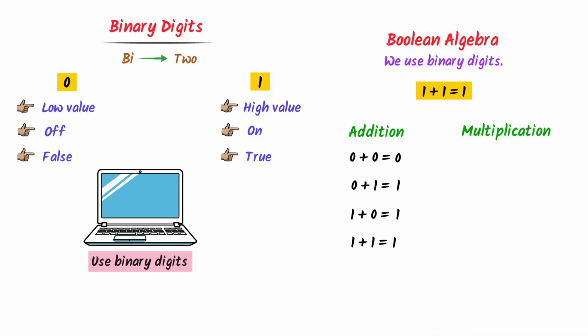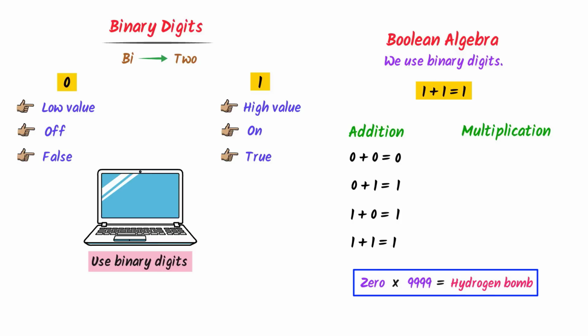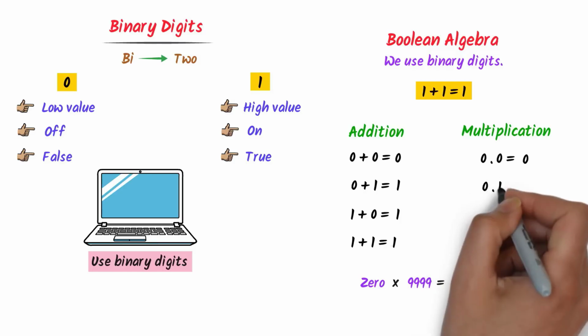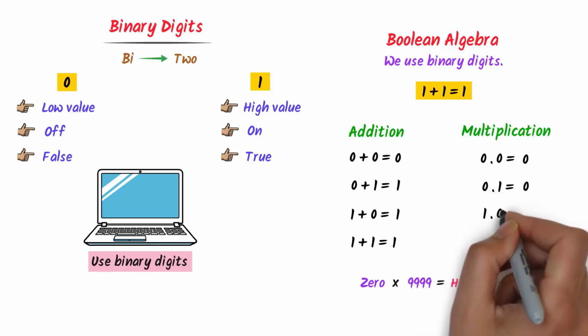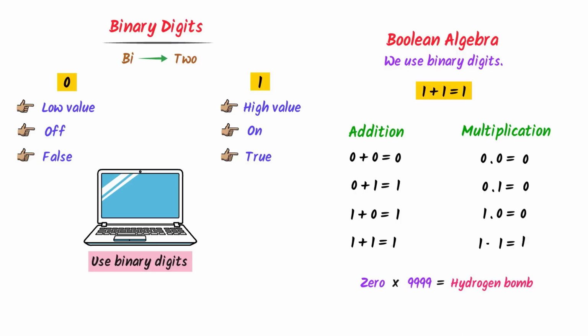Secondly, consider multiplication of binary digits in Boolean algebra. Remember that 0 in multiplication is a hydrogen bomb and it finishes everything. Let me repeat it. 0 in multiplication is a hydrogen bomb and it finishes everything. Like 0 into 0 is equal to 0, 0 into 1 is equal to 0, 1 into 0 is equal to 0, and 1 into 1 is equal to 1. Thus remember that in Boolean algebra, all the mathematical operations are the same except 1 plus 1 is equal to 1.